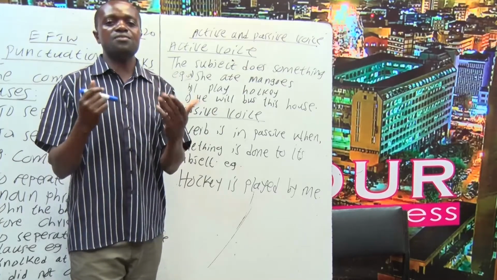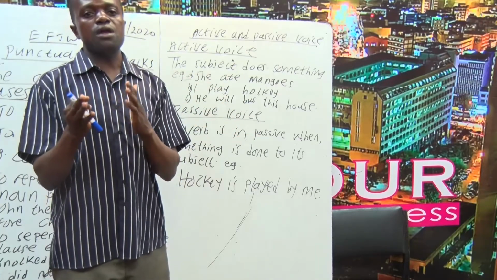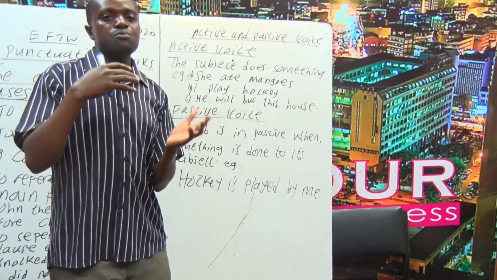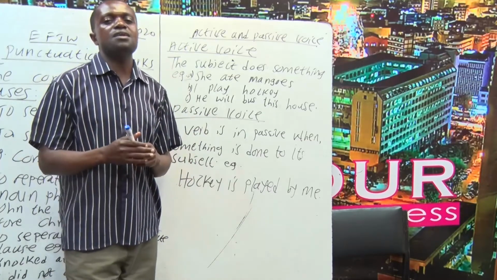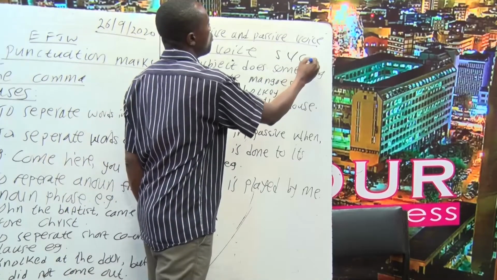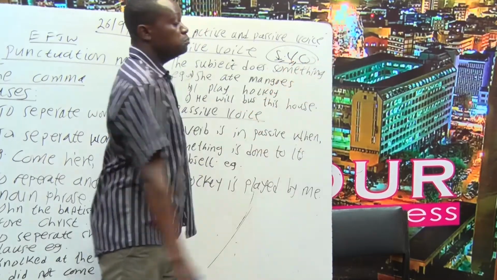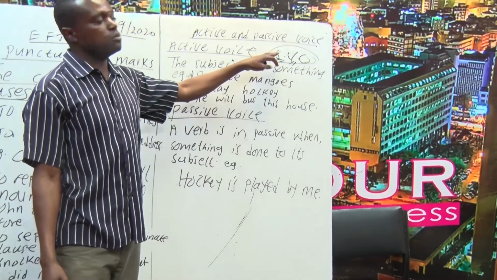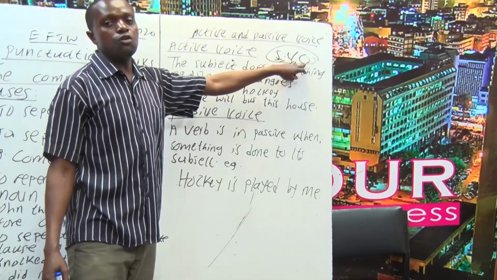It means when you're writing a sentence in an active voice, the subject comes before the verb, or else the subject does something to the object. The object is being done something to by the verb. That's why we say that the verb is in an active voice, which means it takes the format of subject, verb, object. Which means the subject always appears at the beginning, followed by a verb, then the object comes at the end. This is the time we say that the verb is in active voice, because the subject is doing something to the object.